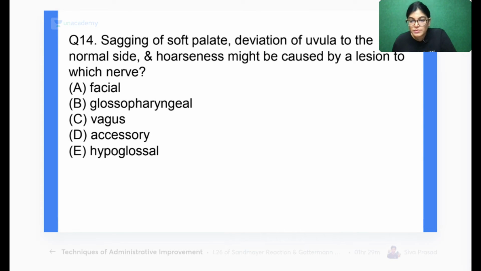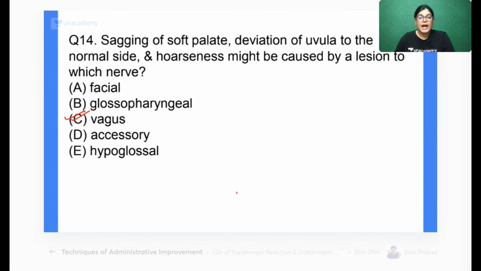Okay, 38% of the students have given the correct answer. Question number 14, 38% of students have given the right answer. And the correct answer is vagus nerve. Absolutely right. So 14C is the absolutely correct answer.